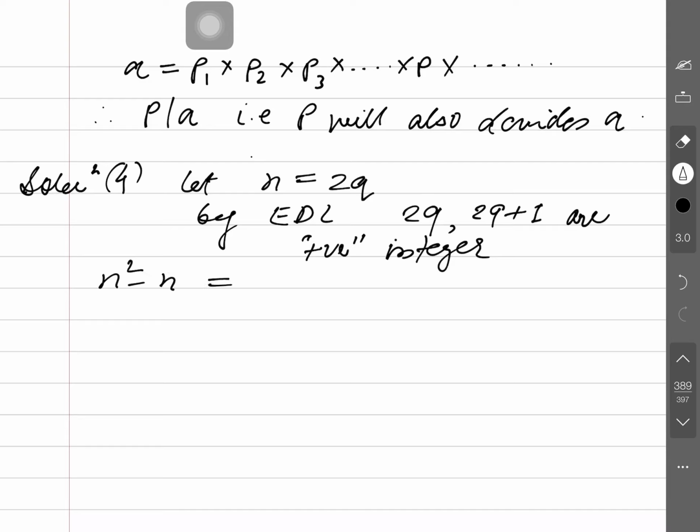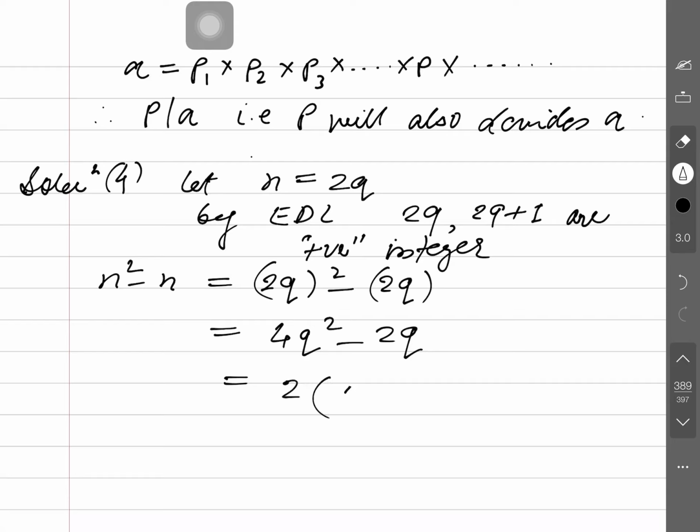Therefore, n square minus n. First n is taken as 2q here, so 2q square minus 2q. 2q square means 4q square minus 2q, which is 2 common. Now a student will ask, sir, why are we not taking q common? Because we have to prove divisibility by 2, so 2 must come common, and here q is left.